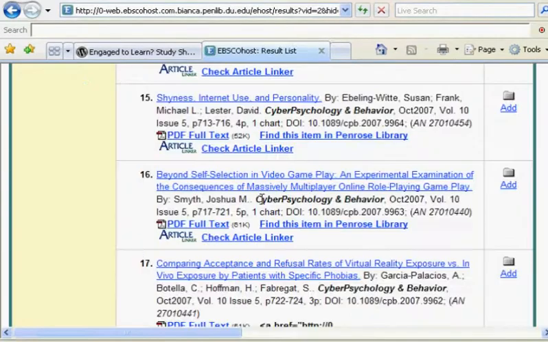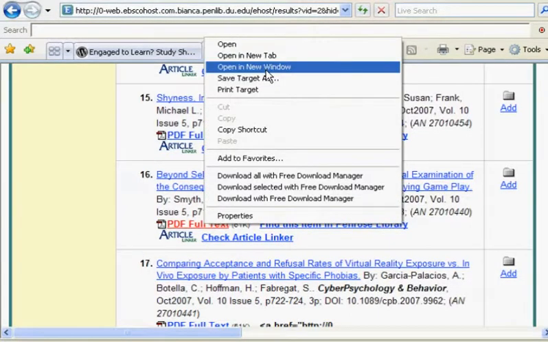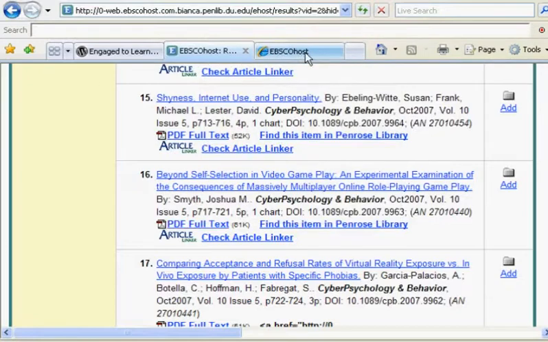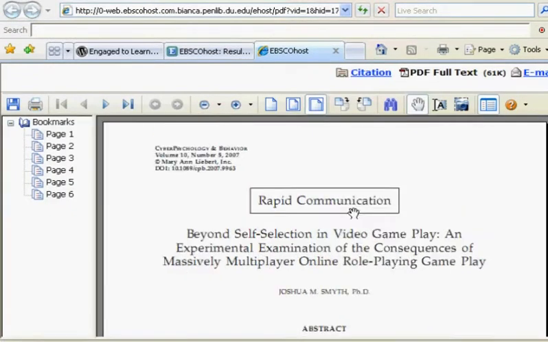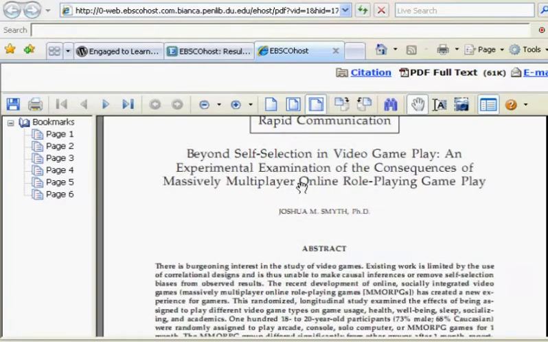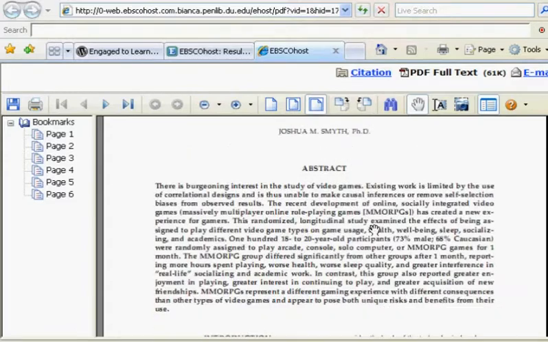Wait for it to load. Okay, and here's the article that we're looking for. Let's open this in a new tab. There's Joshua Smith's article on MMORPGs. So we can get all the information from the top. Once again, we're going to read the abstract really fast, see if it's useful to us. It's going to be useful to us. That idea of engagement and immersion and its time, it sucks you in, and it goes back to that definition of engagement we got earlier. So that's really going to be useful for us.